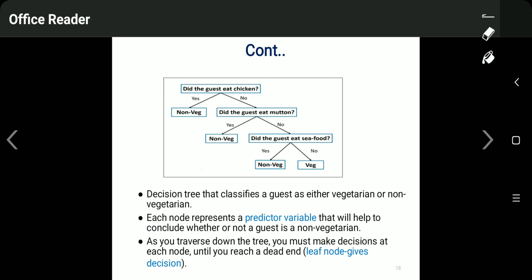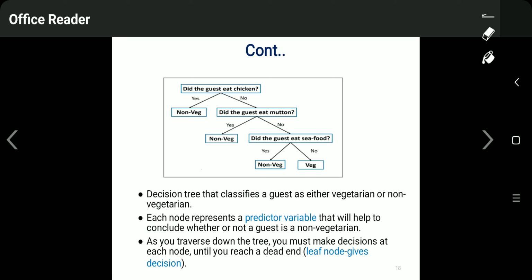So this is how the decision tree can be used for classification. For the edges which are linked, just see here the leaf node, non-veg. These are the outcomes, the response variables, which tell us whether that person is vegetarian or non-vegetarian. So it is a decision tree that classifies a guest as either vegetarian or non-vegetarian.